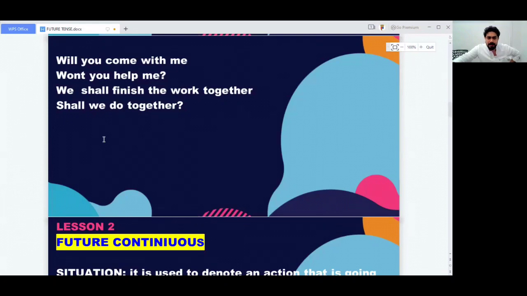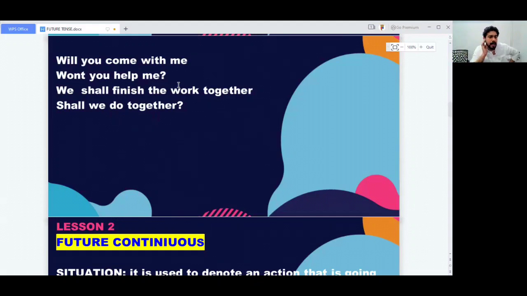Which means it's an action that will happen in the future, definitely, but it does not give you an assurance. That is the real meaning, the real sense when you use shall. It means I shall do. Yeah, it will happen. That's it. And there shall come. It means it will happen. So when we make a question out of that, we shall help. Shall we help? Shall we go?